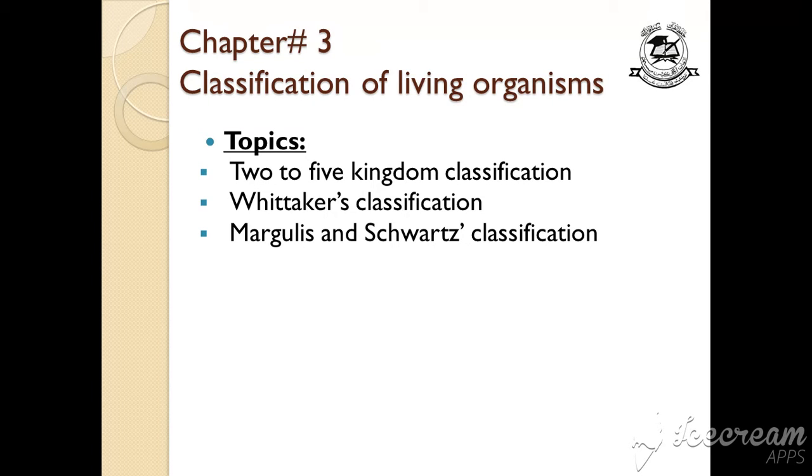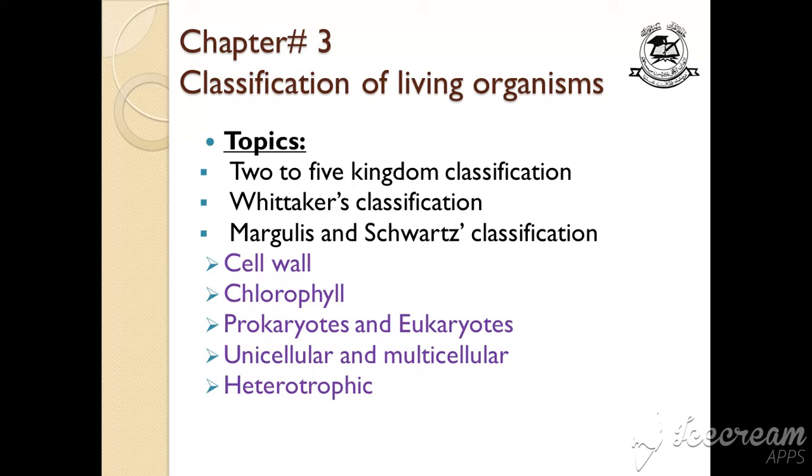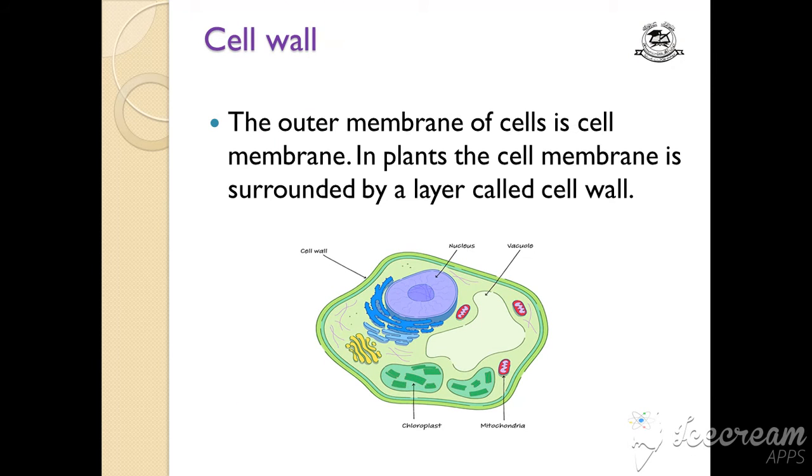Or maybe you have heard these terms: cell wall, chlorophyll, prokaryotes and eukaryotes, unicellular and multicellular organisms, heterotrophic organisms. Okay, so let's start. What is cell wall? The outer membrane of cells is the cell membrane. The outer membrane of all the cells is the cell membrane.